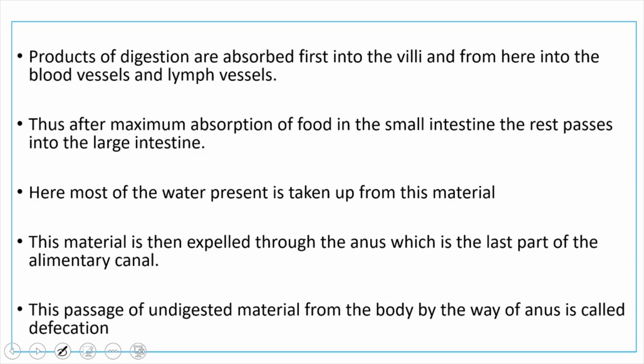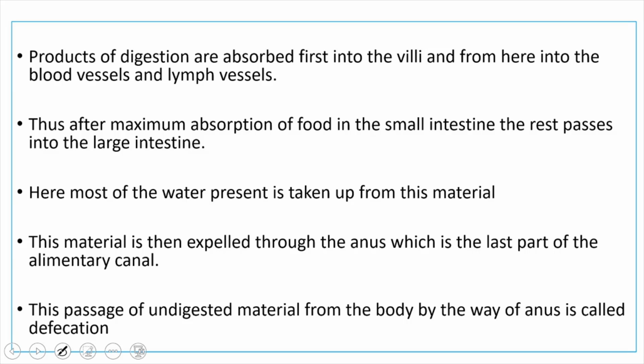Finally, the undigested food will be sent outside through the rectum and anus. This process is known as egestion. So ingestion, digestion, absorption and egestion all together form the digestive process.